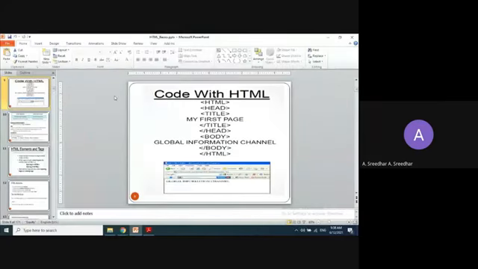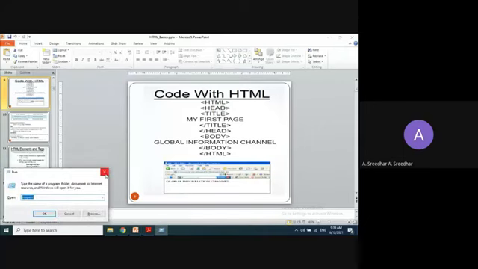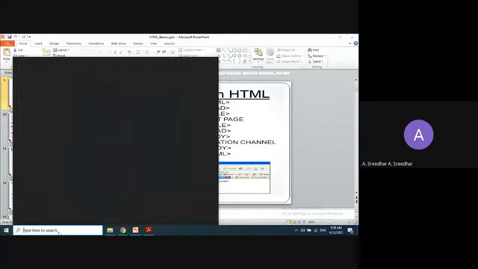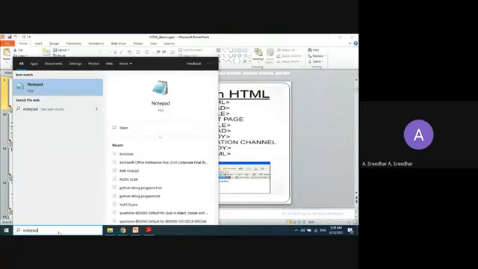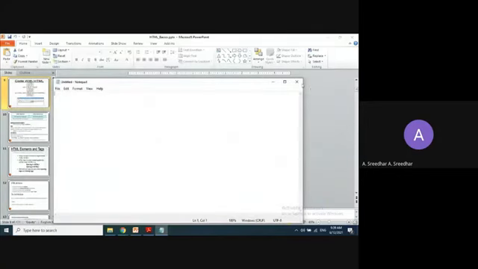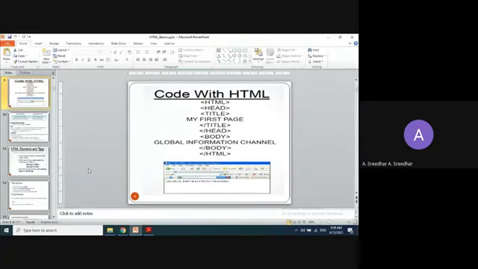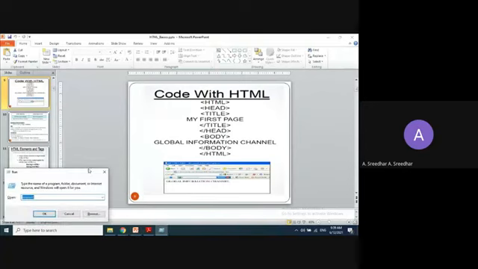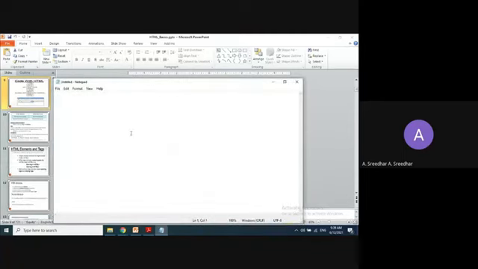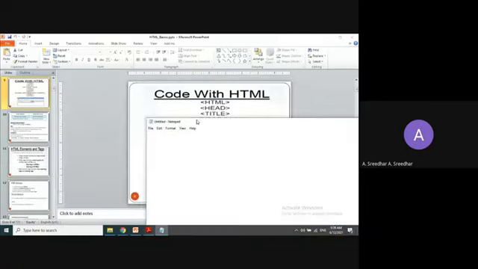Now how to open notepad in Windows? Just type notepad here in the search bar, right? And click on open here. Or just click on the Windows button and R. You will get the run tab here. There you can type notepad also, and click on OK.